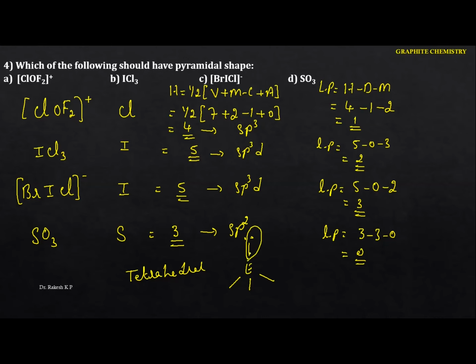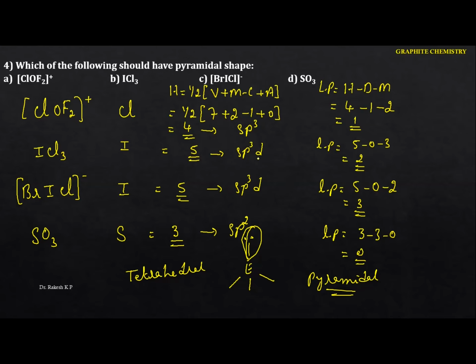What you can identify here is that it shows a distorted tetrahedral, hence it is also called pyramidal in shape. This representation is similar to ammonia, which is pyramidal, the same concept. Here we have 3 bond pairs and one lone pair, so it is pyramidal, or else it is also called distorted tetrahedral.